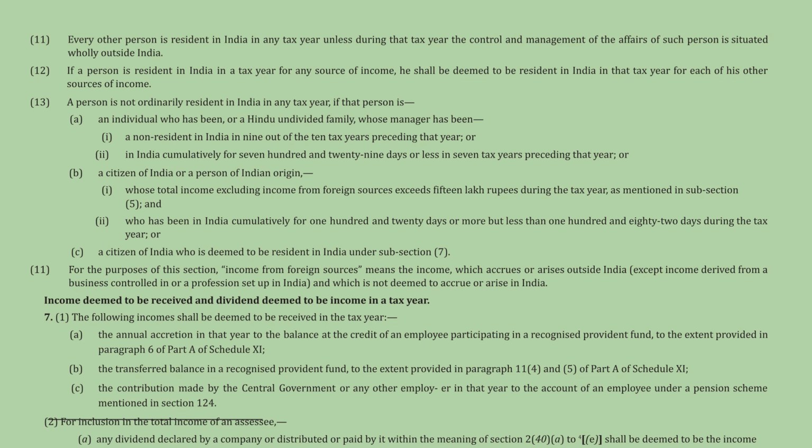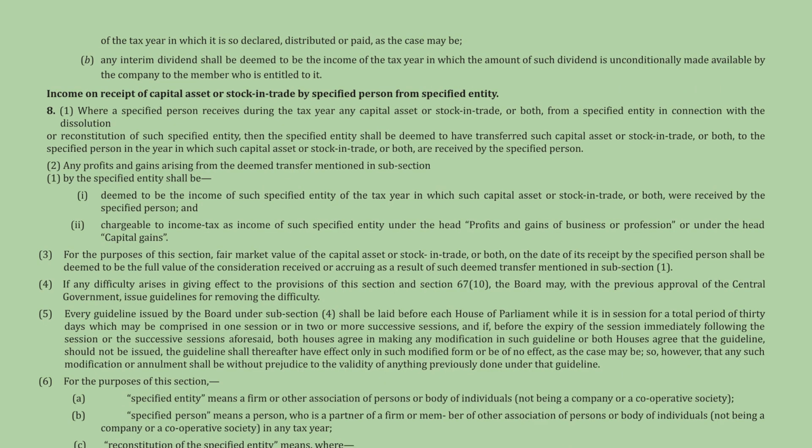The definitions for short-term capital asset conclude with definitions for equity-oriented fund, security, specified security, and sweat equity shares. The definitions of short-term capital gain and slump sale are also provided, the latter involving asset transfer for a lump sum consideration. This slide defines special economic zone, stamp duty value, and tax. It also defines tax recovery officer and total income.